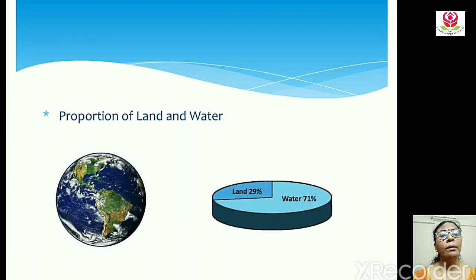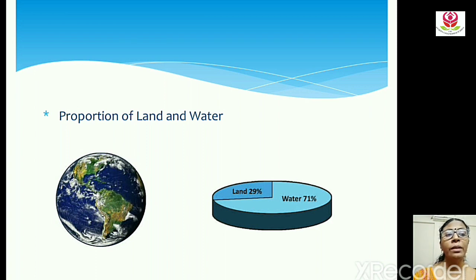Now in this picture you can see the proportion of land and water. You can see the image of earth. You can see everywhere it is surrounded by water. From this picture you can see that 71% of the earth's surface is occupied by water and only 29% is occupied by land. So we are going to end this session over here.